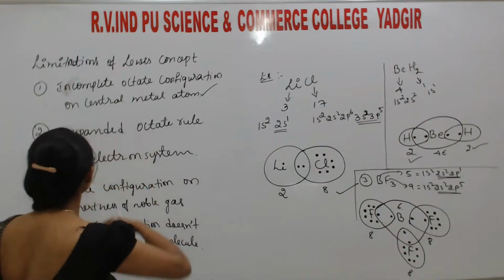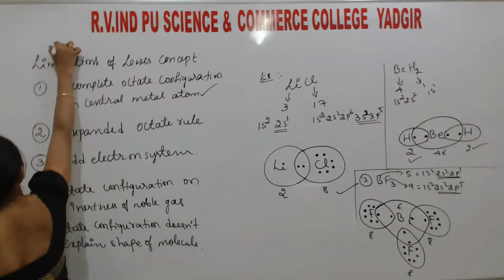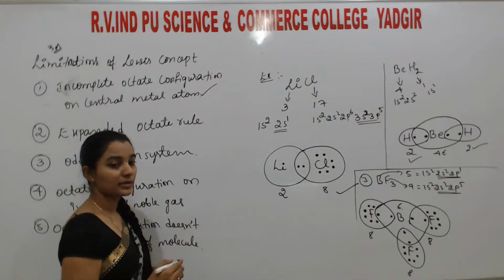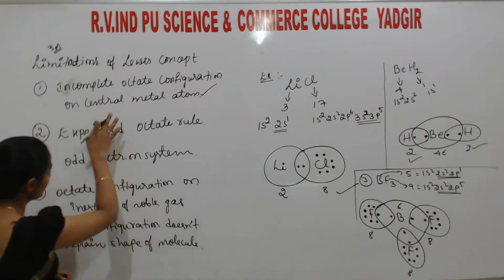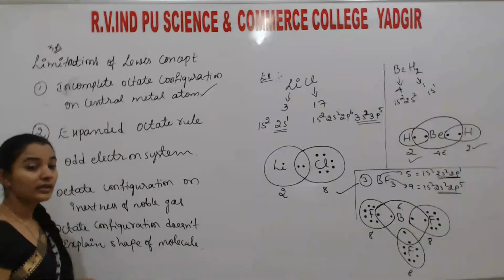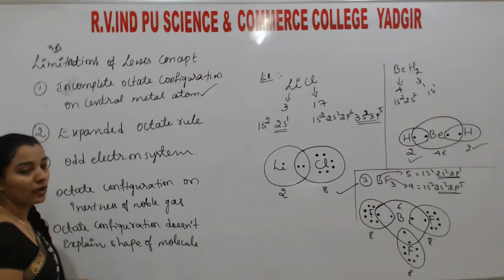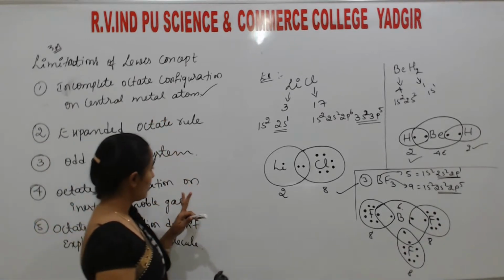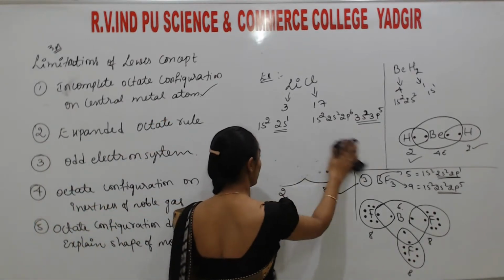So students, these limitations are important for 3 marks. That's why I wrote here. They won't ask these examples. They simply ask this one: the limitations of the Lewis concept. Okay? I'm just explaining these things with an example.